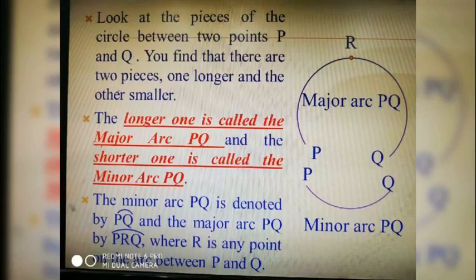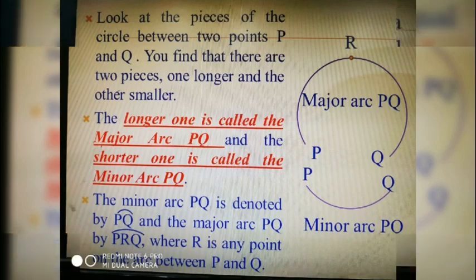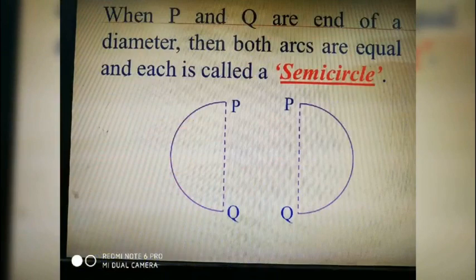Look at the pieces of the circle between 2 points P and Q. You find that there are two pieces, one longer and the other smaller. The longer one is called the major arc PQ and the shorter one is called the minor arc PQ. The minor arc PQ is denoted by this symbol PQ and the major arc PQ by PRQ with this symbol, where R is any point between P and Q. When P and Q are the ends of a diameter, then both arcs are equal and each is called a semicircle.